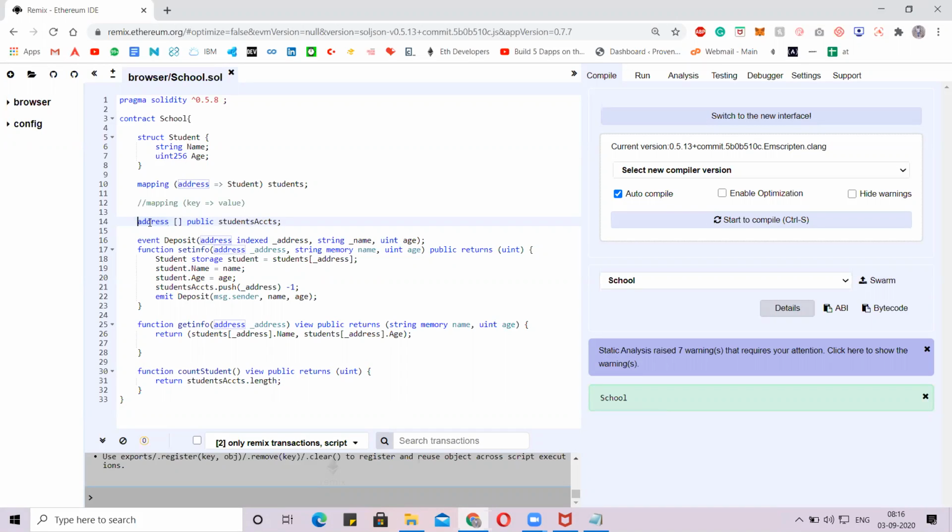Please be attentive with me. It's a little bit tricky to connect those dots, but try to be more attentive. You'll get those. It's basic, right? You know the functionality of the contract; you just need to connect them now. So now we are declaring an array where we are storing the addresses of the students account. We are done here.